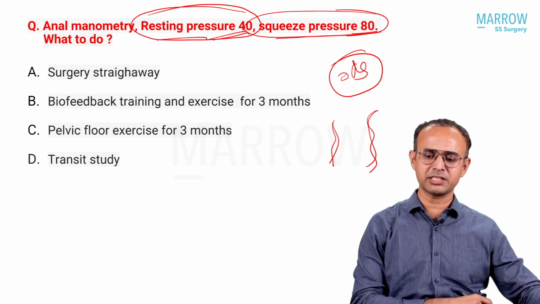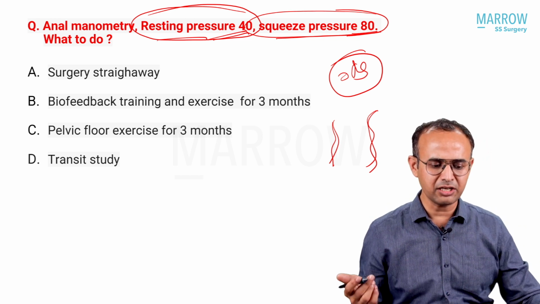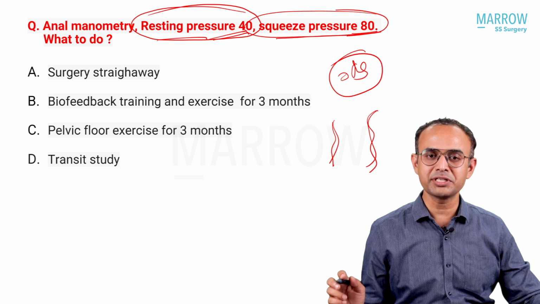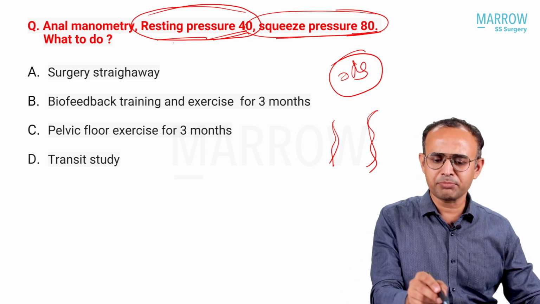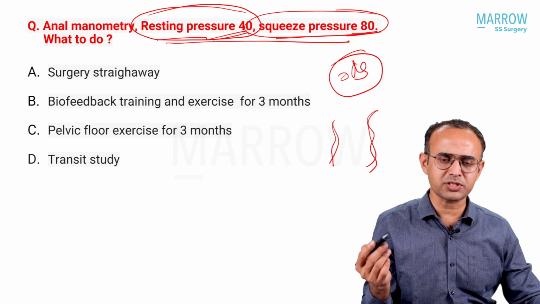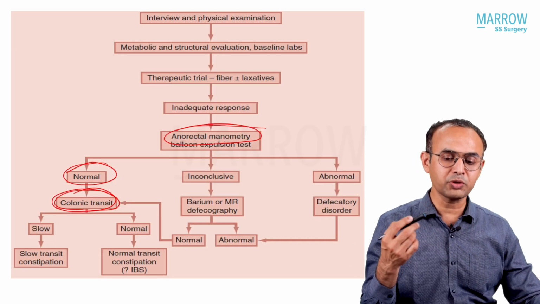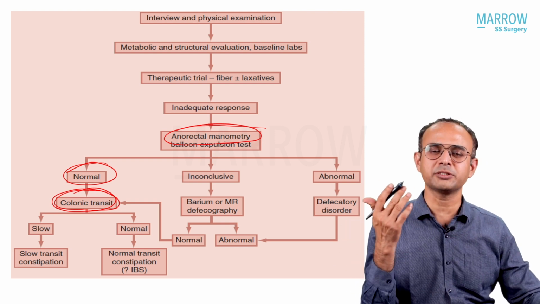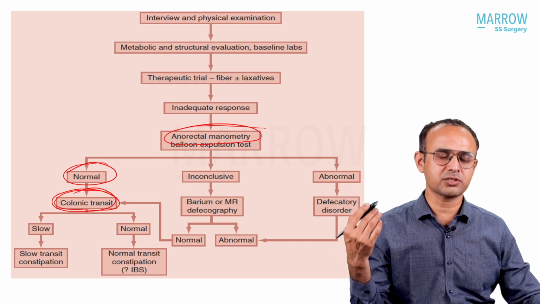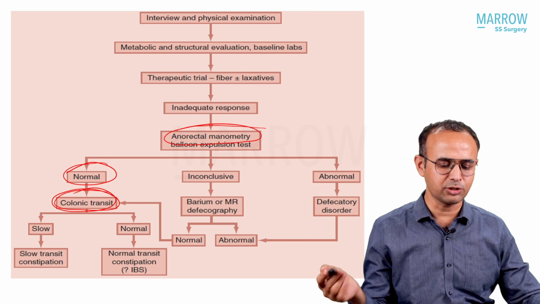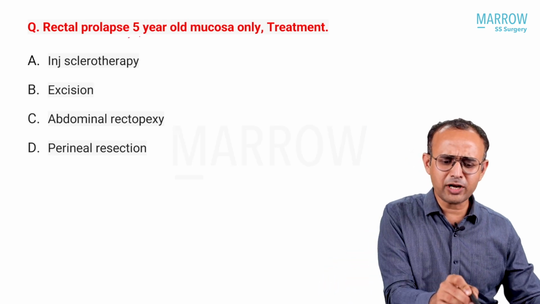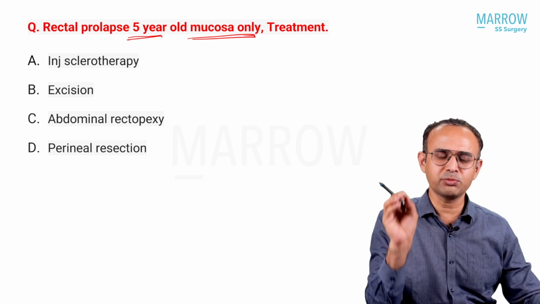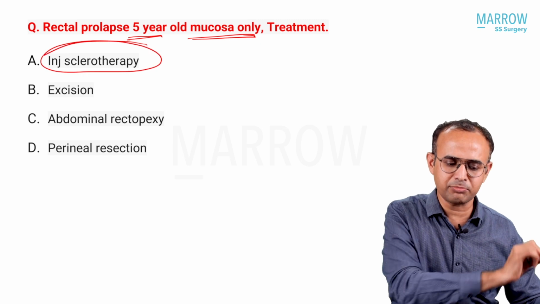If at all we feel it is obstructed defecation syndrome, then we need biofeedback, and further evaluation to decide whether surgery is needed or not. If pressures are normal and it is not obstructed defecation syndrome, the next option is to evaluate with colon transit. Is it a slow transit or a normal transit? Accordingly we need to decide further. Next: rectal prolapse in a 5-year-old with mucosa only. We know that in children with mucosal-only prolapse, injection sclerotherapy is the better option.